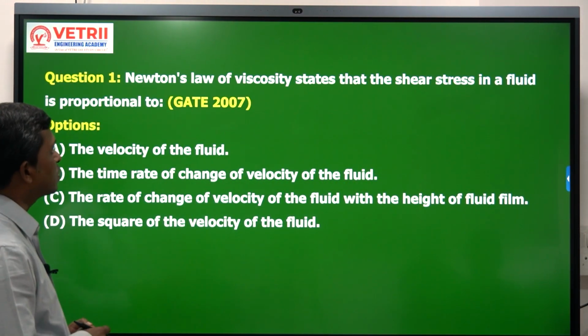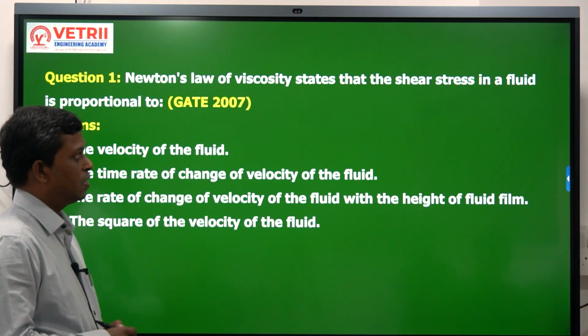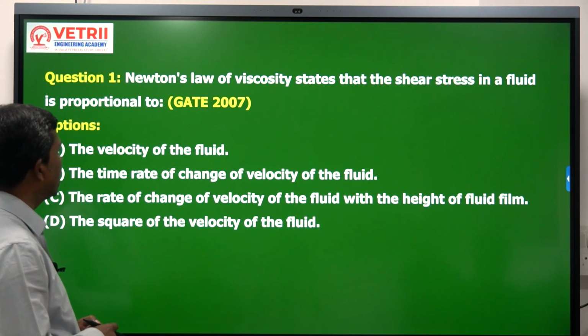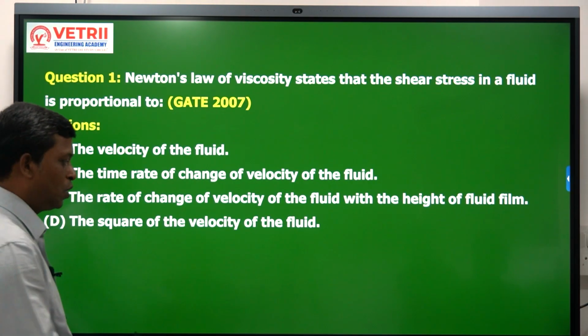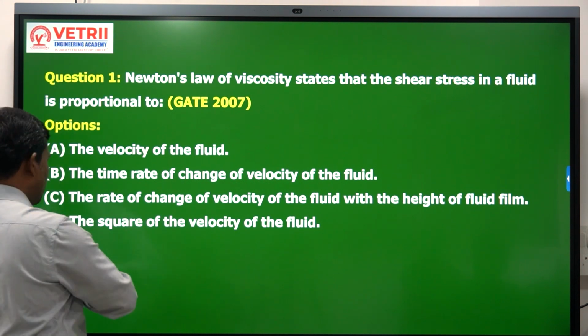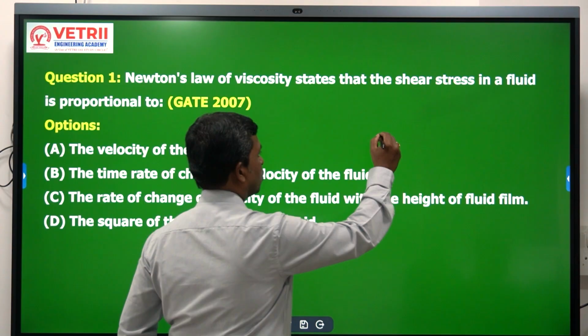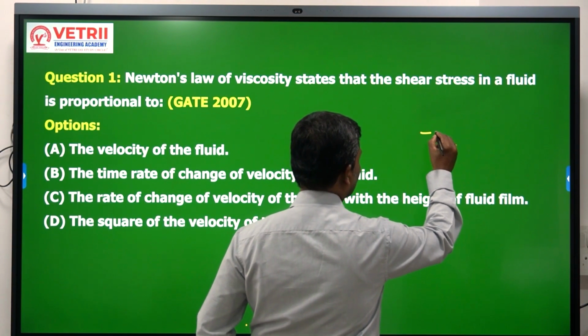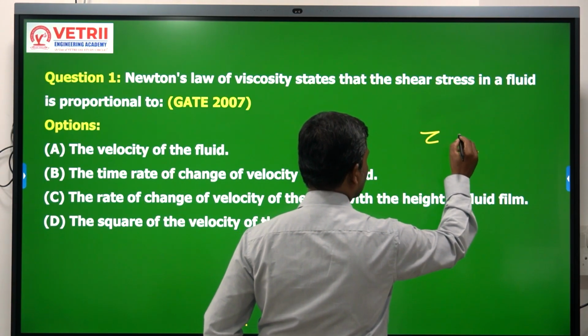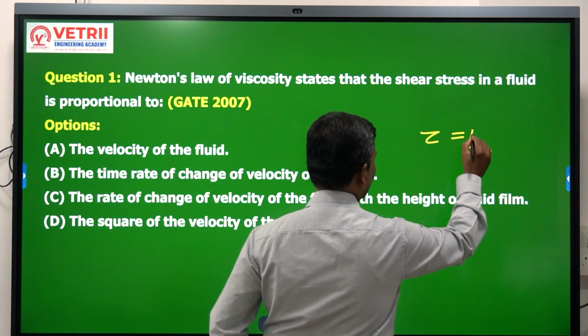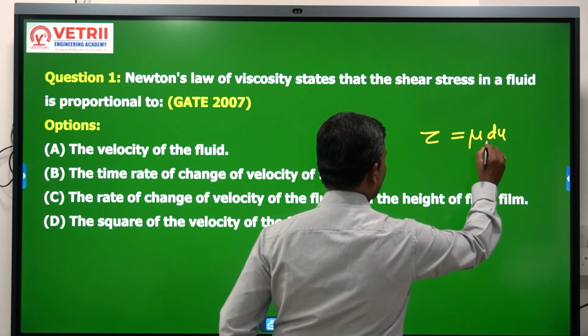Newton's law of viscosity states that shear stress in a fluid is proportional to... So according to our Newton's law of viscosity formula, what have we derived? Shear stress is equal to mu du by dy.